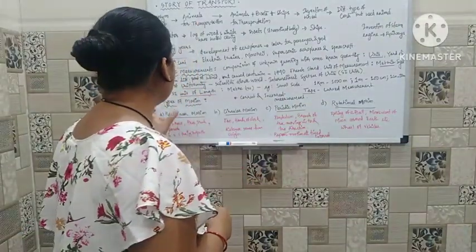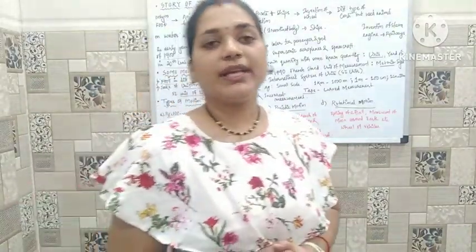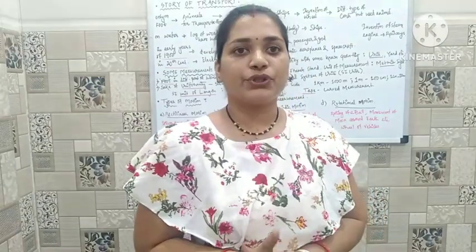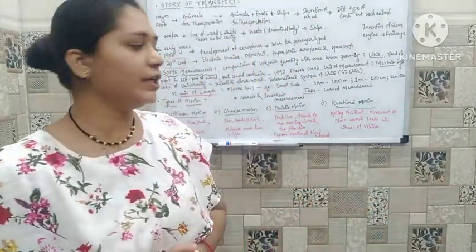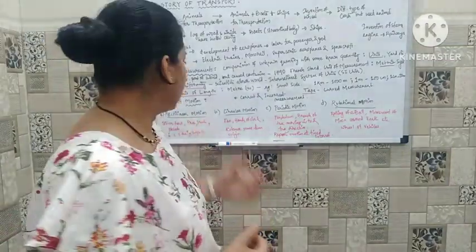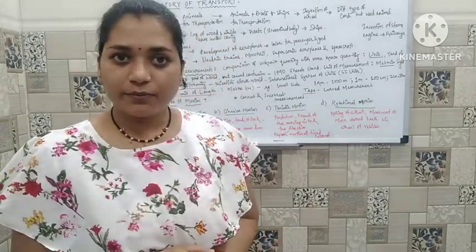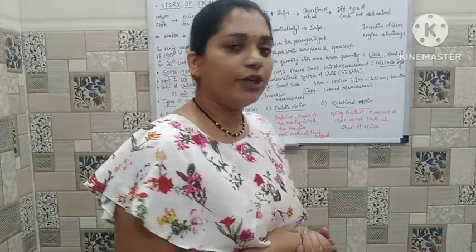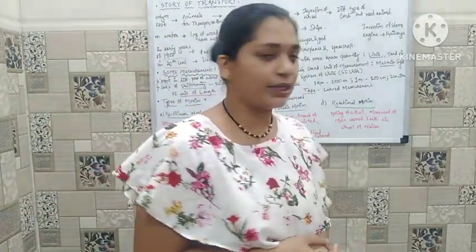Okay, then comes the types of motion. So there are generally 4 types of motion, out of which first take the names, then we will go one by one. First is rectilinear motion, then circular motion, third is periodic motion, and fourth is rotational motion.